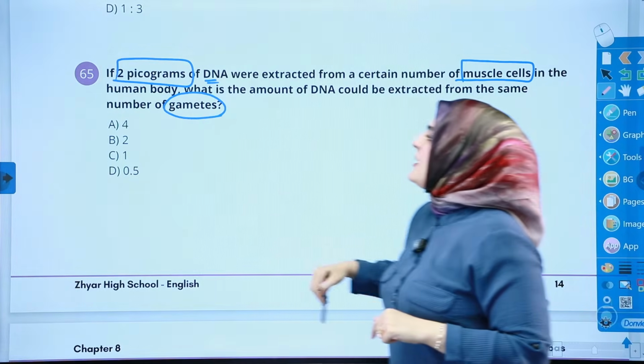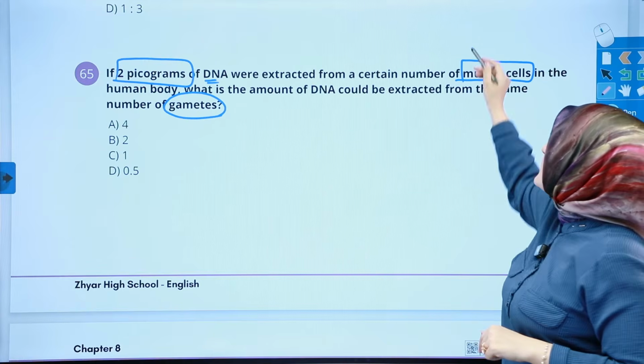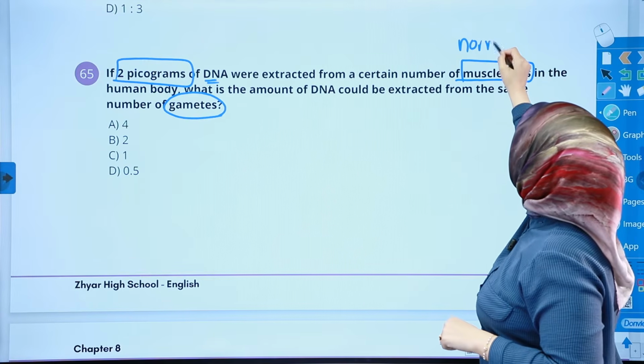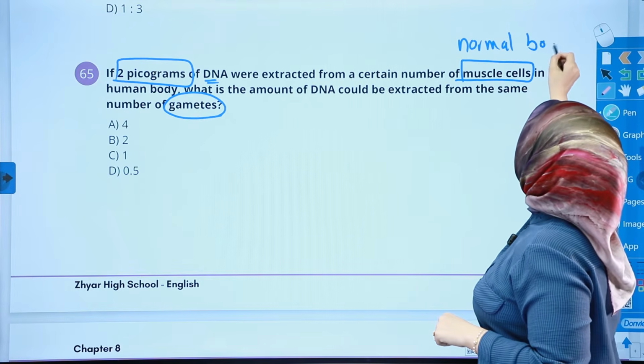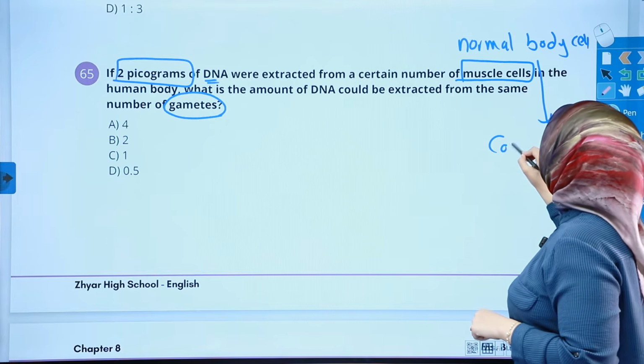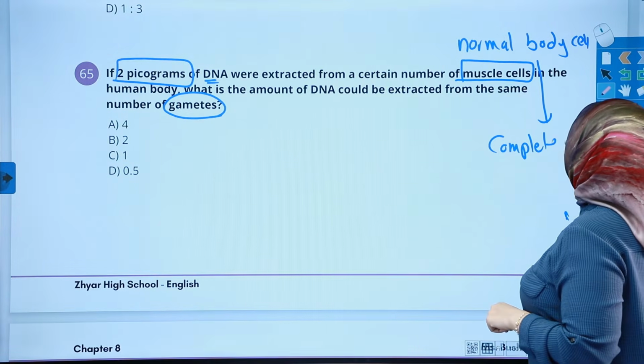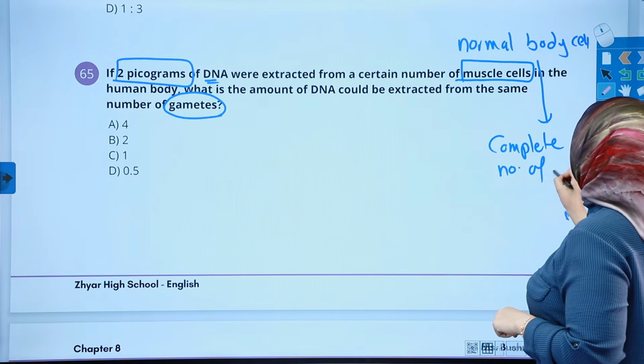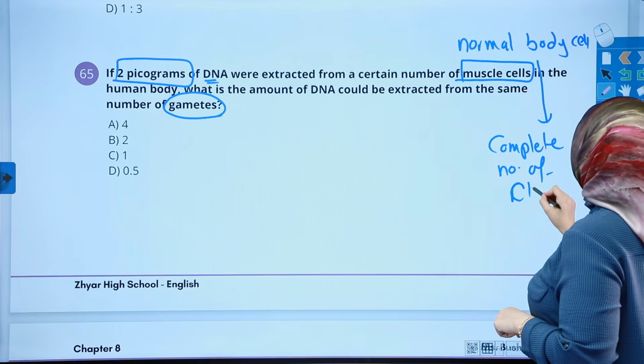This is gamete. Since we have gamete against muscle, muscle is a normal body cell. A normal body cell has the complete number of chromosomes.